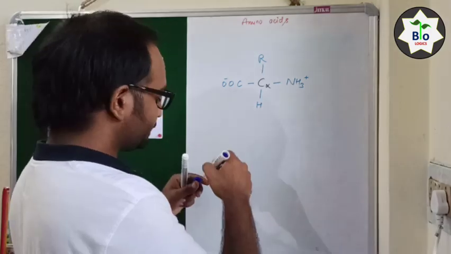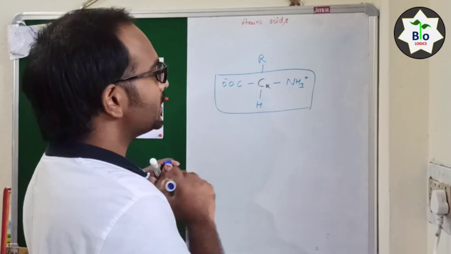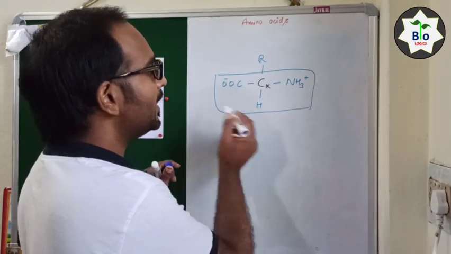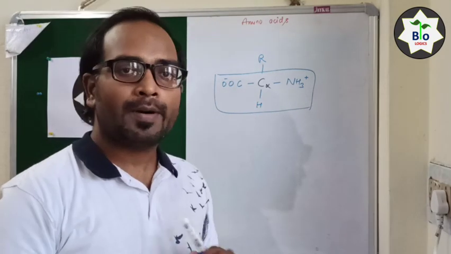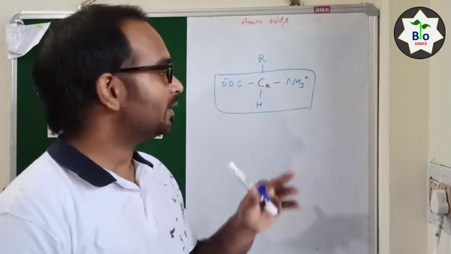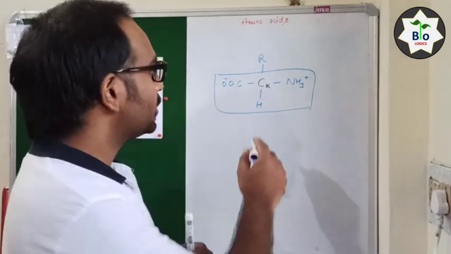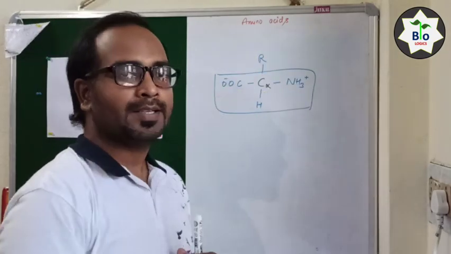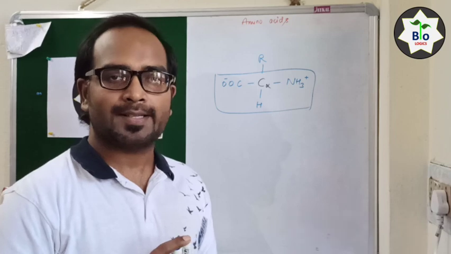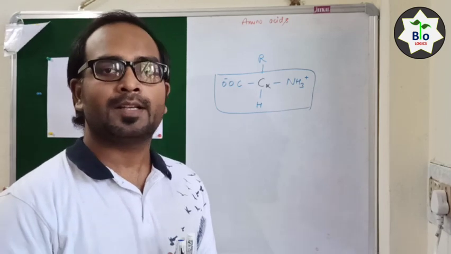These things, alpha carbon atom, amino group, carboxylic acid and hydrogen atom, are common in all different amino acids. Okay, what changes in other amino acids? The R group is different in different amino acids. So this remains the same and the R group changes in different amino acids. There are 20 standard amino acids present in the protein, and they are also known as proteinogenic amino acids.